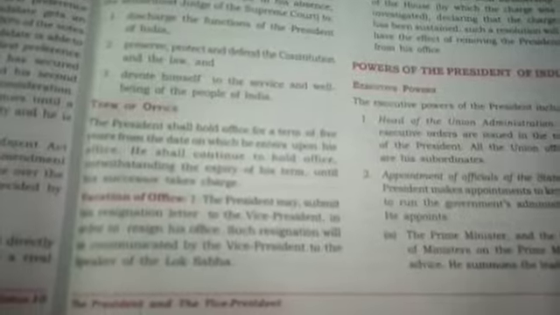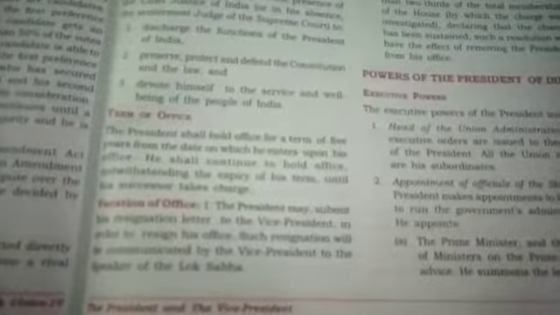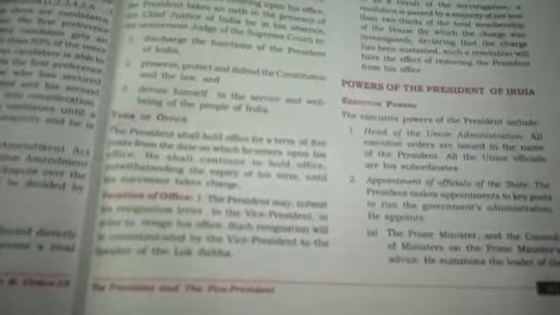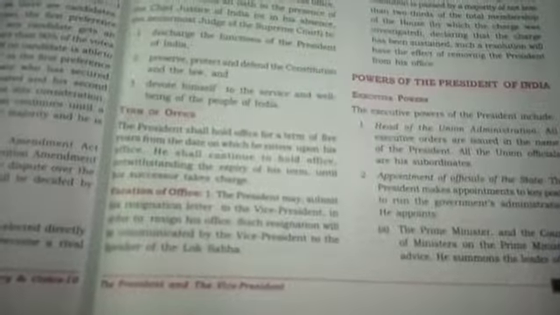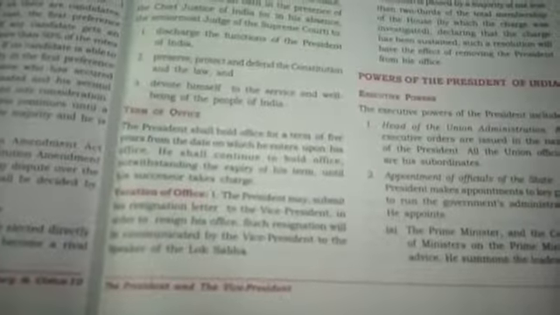I have already told you that the party that wins the election with a majority, the President calls the leader of the majority party to form the council, and they take oath in the presence of the President of the country. So this is the executive power of the President.